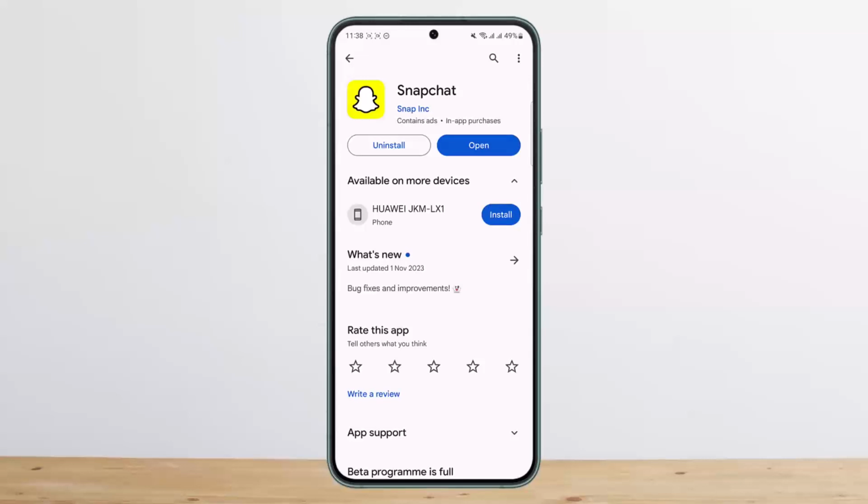So the Snapchat friend limit is 6,000. Once you have reached that limit, you won't be able to add any more friends, but you'll be able to accept their add request or friend request on Snapchat.